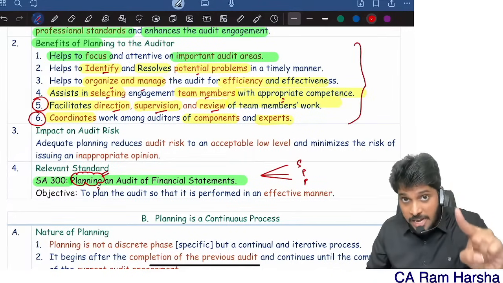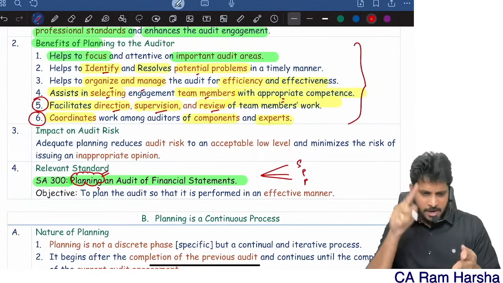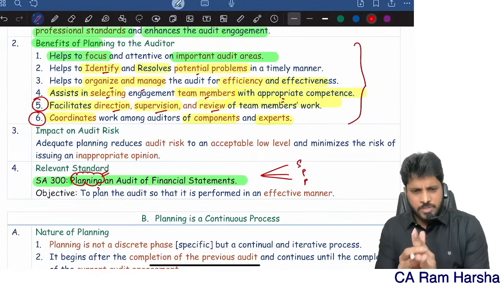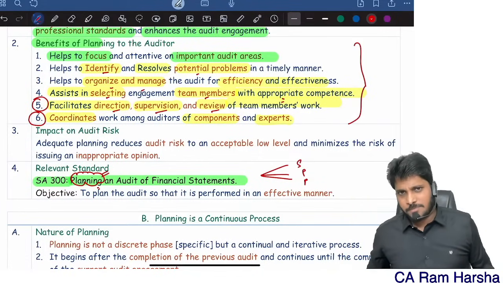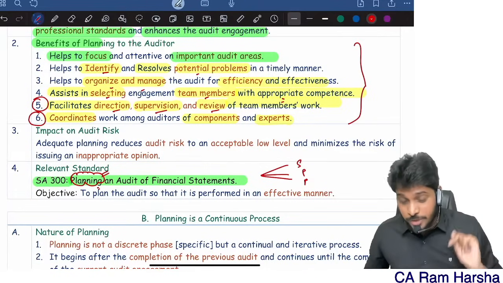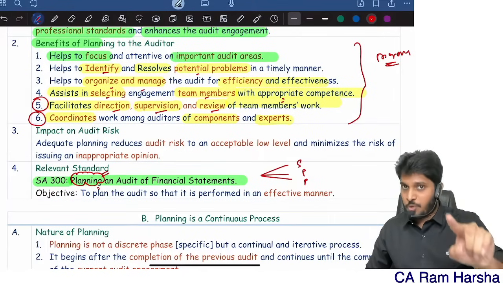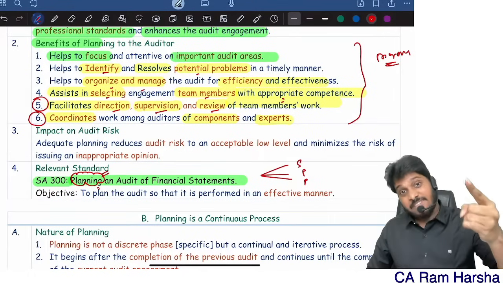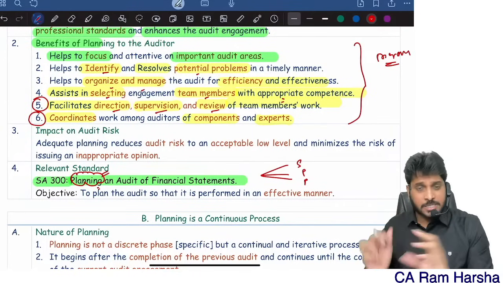Remember, this is planning benefits. Planning means what? Entire strategy, audit plan, audit program, whatever you take, they are all part of the planning process. Generally, planning benefits are what? That's why many students get confused. Suppose we have another topic called advantages of program, and another question called advantages of overall audit strategy. We have two more topics.